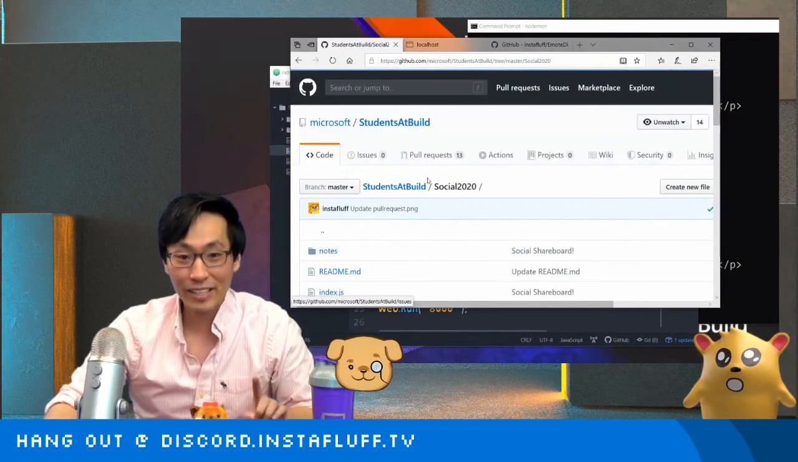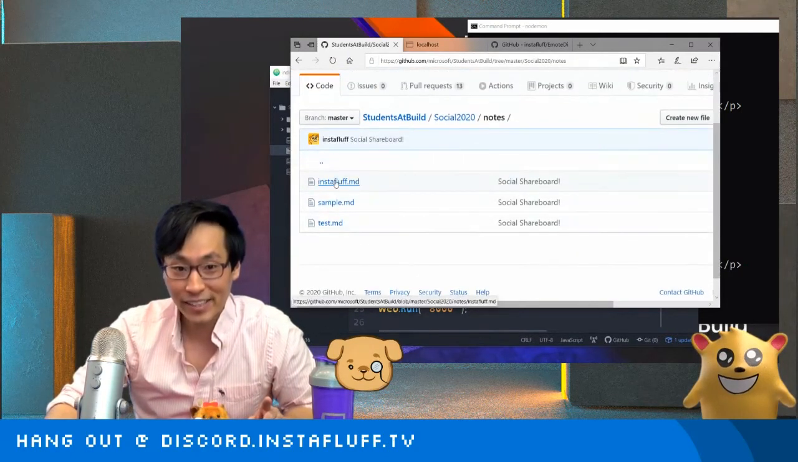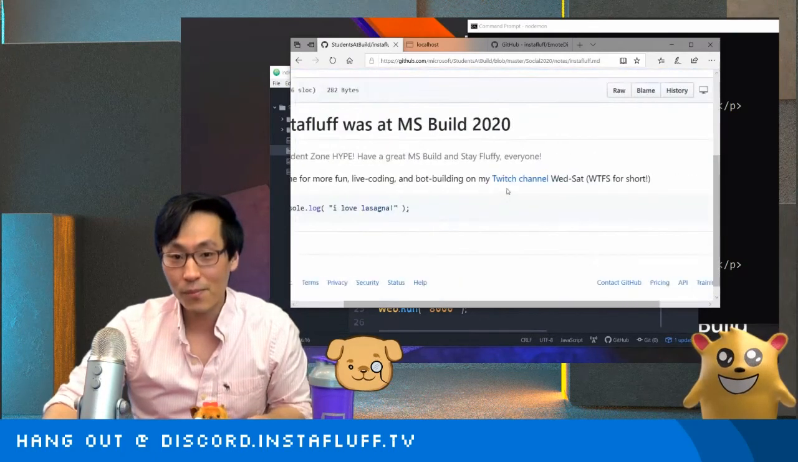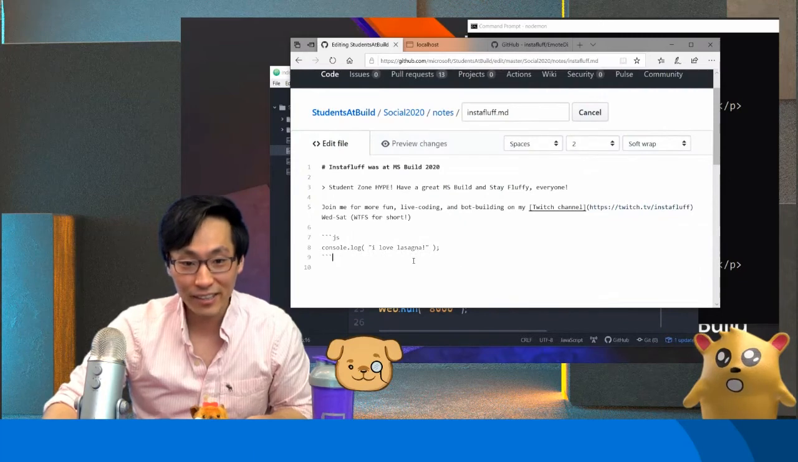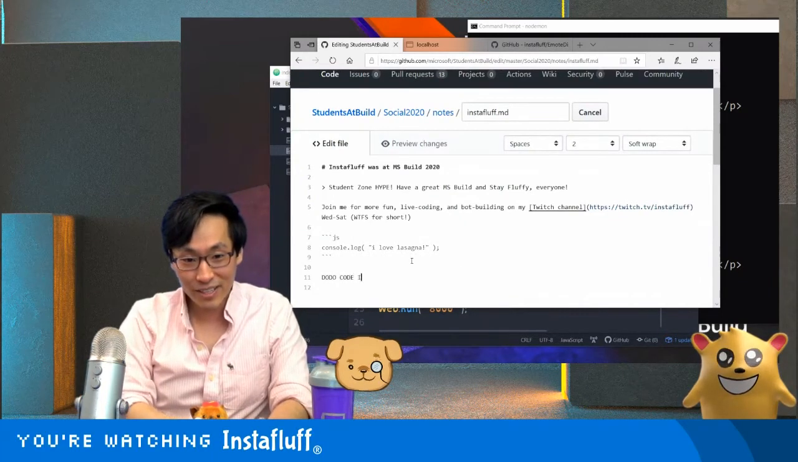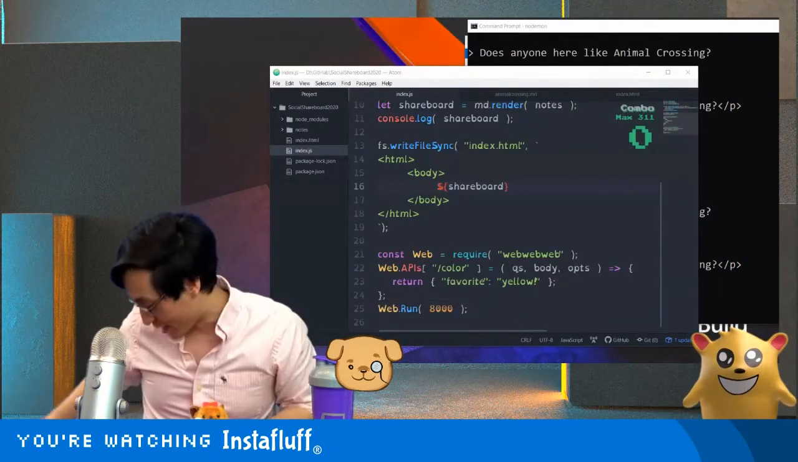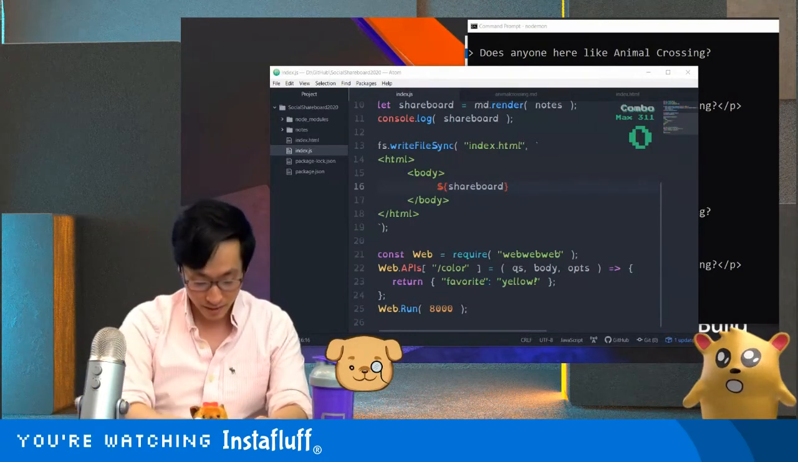Cool. All right, so I promised you guys the Animal Crossing stuff, right? Yes. So this is what I'm going to do. I'm going to edit my GitHub MD file here and write code, and you'll have to check out the GitHub repository for this. And check it out.